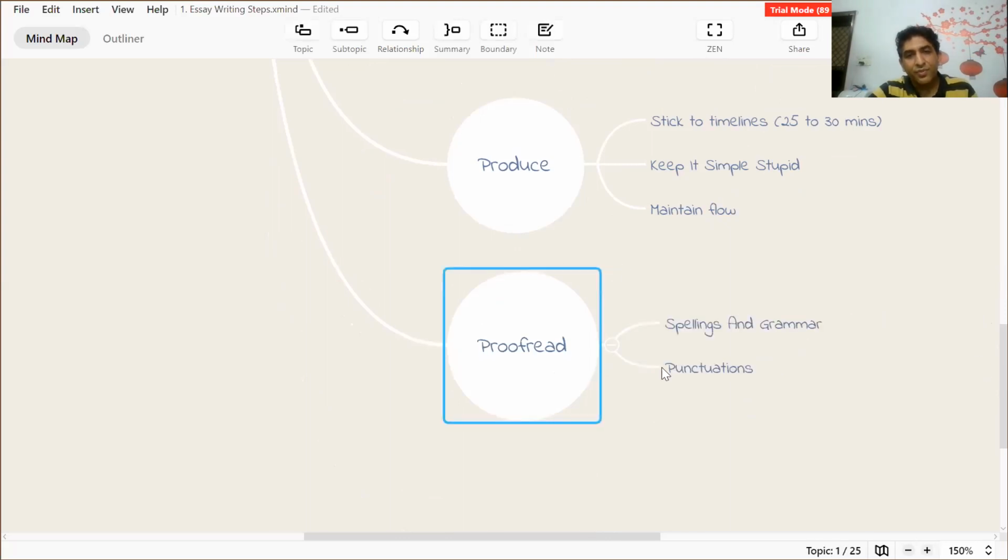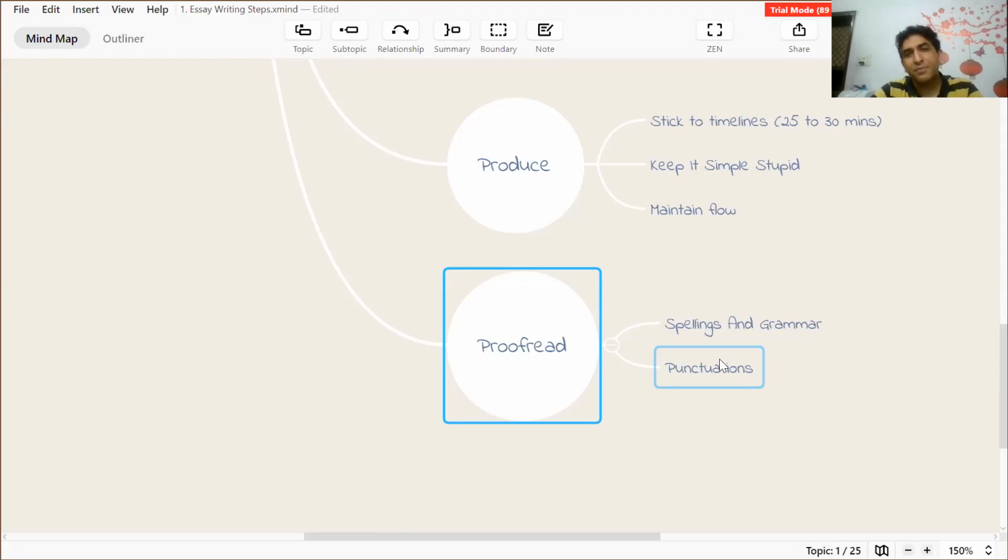The last step is to proofread. When you proofread or check your essay, you're supposed to check two things: spelling and grammar, and punctuation errors. Do not spend too much time in proofreading, but of course, proofreading is a very, very important step. When you are writing, your focus is towards selection of words, paragraphing, and how to build your argument. So it is very natural to go wrong with respect to spellings and punctuation, and you must do proofreading, or read your essay critically at the end, to make sure your essay is free of any mistakes.